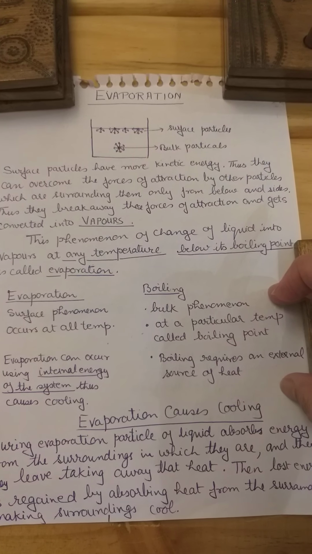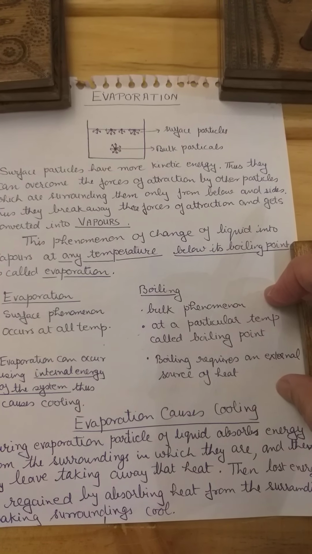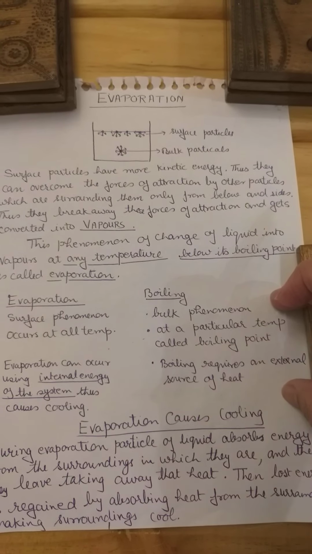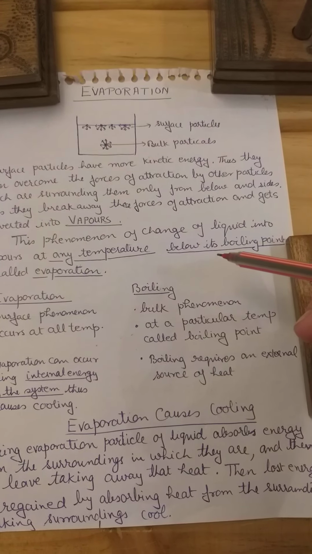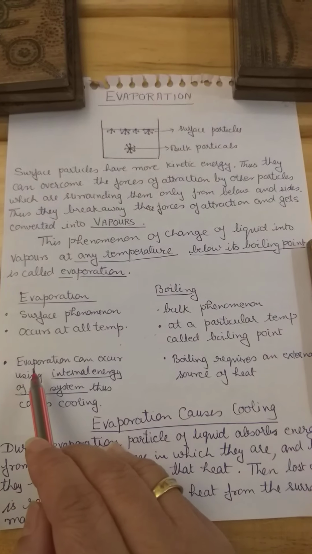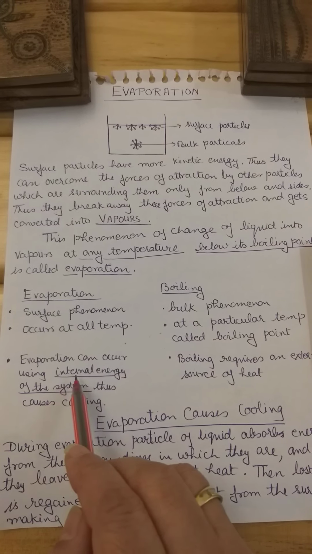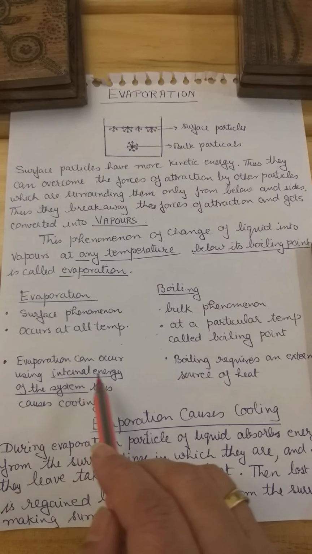You have not kept it over a flame, so you are not using any external source of energy. They are either getting it from within or simply from the surroundings. So evaporation can occur using only the internal energy of the system.